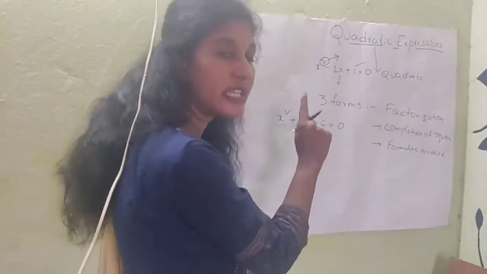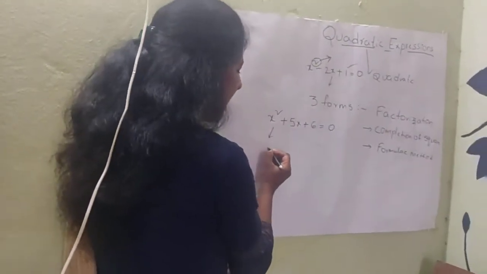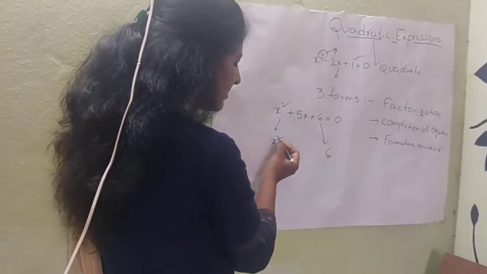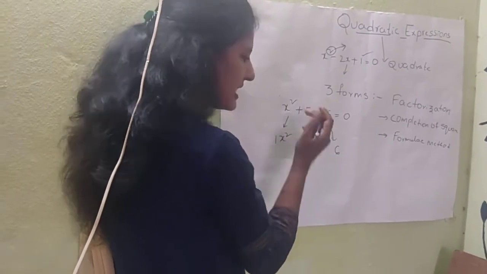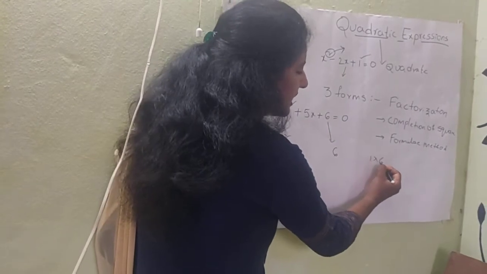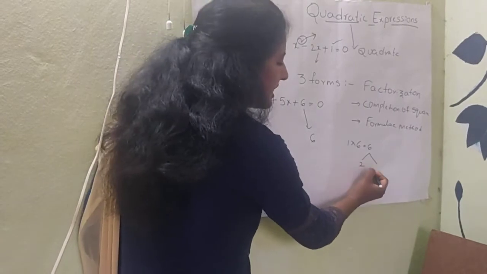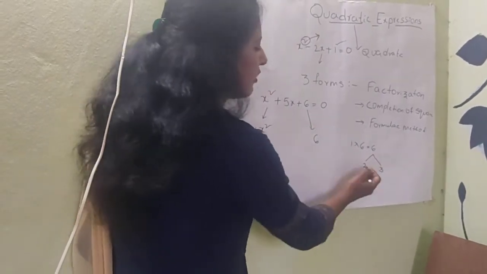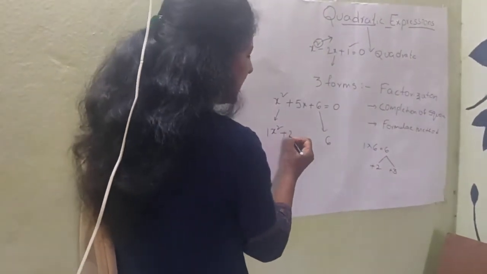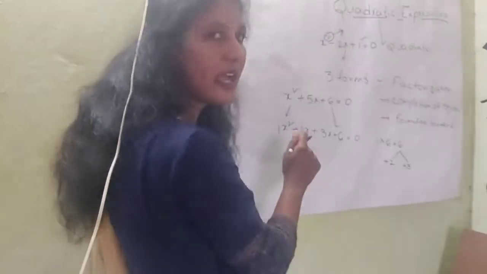I said that there is an interrelation between polynomials and quadratic equations. For this we have to take the factors. The expression starts with x square, so the coefficient is 1, and here the constant is 6. We multiply those two: 1 into 6 equals 6. So we take the multiples of 6. 2 and 3 are multiples of 6, and if we take plus 2 and plus 3, we get plus 5. So here we write plus 2x plus 3x.